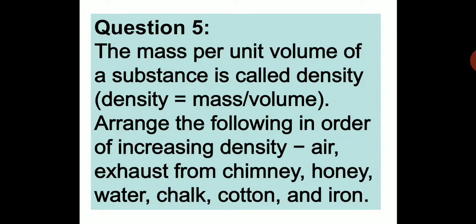Arrange the following in the order of increasing density: air, exhaust from chimney, honey, water, chalk, cotton and iron. So you need to relate to this concept. Density is equal to mass upon volume. So let us see, more the mass, greater will be the density, because this is directly proportional, and density is inversely proportional to the volume. So if volume is more, density will be less. So you have to relate to that concept to arrange this in order.